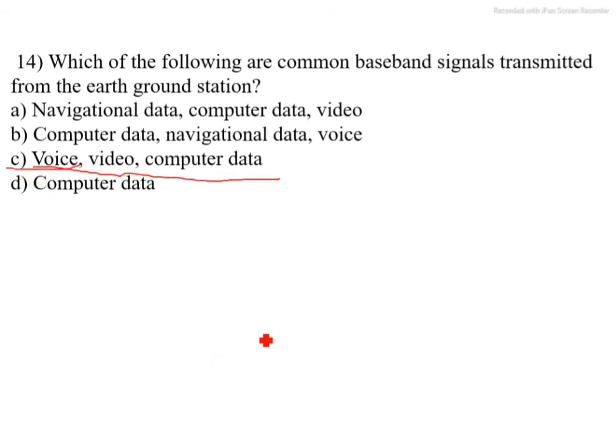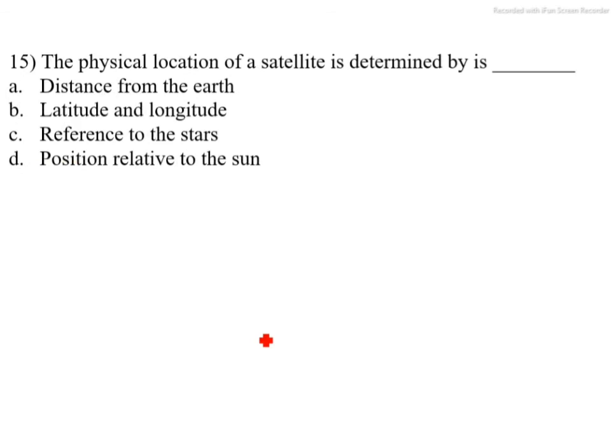Next question. The physical location of a satellite is determined by dash dash. Option A distance from the Earth. Option B latitude and longitude. Option C reference to the stars. Option D position relative to the sun. The correct option is A, distance from the Earth. Go to the next question.